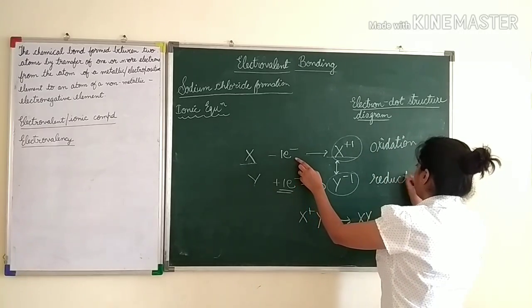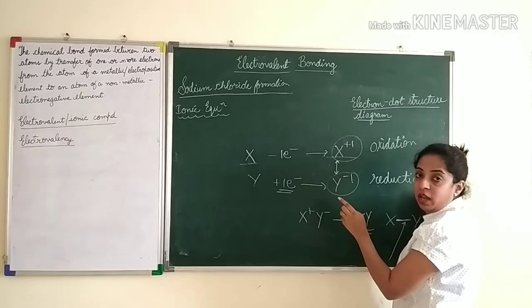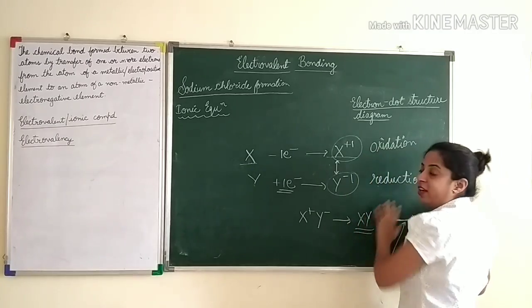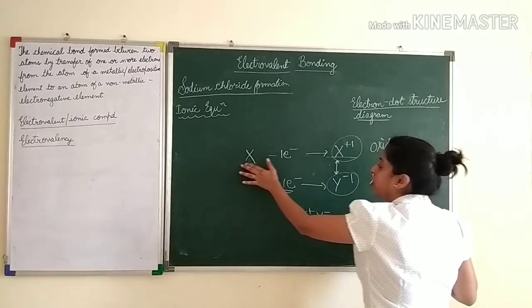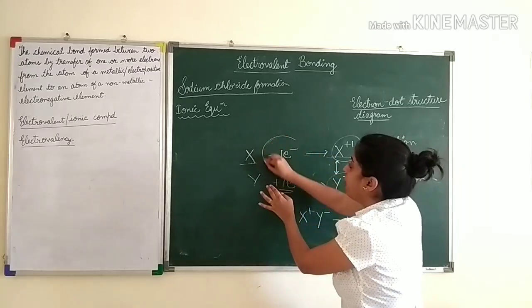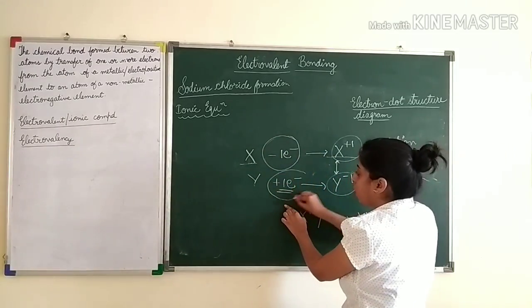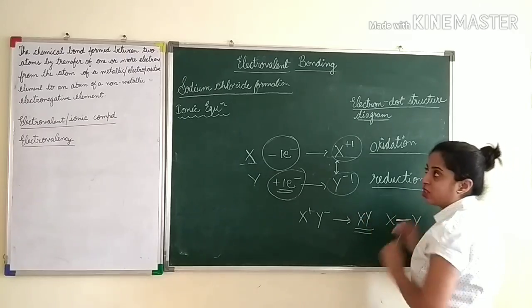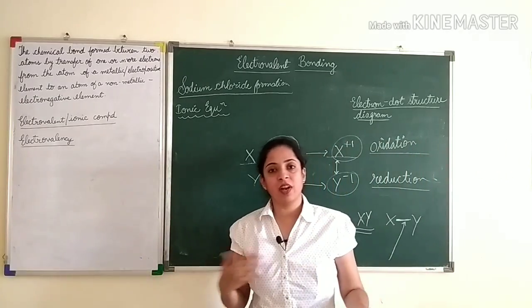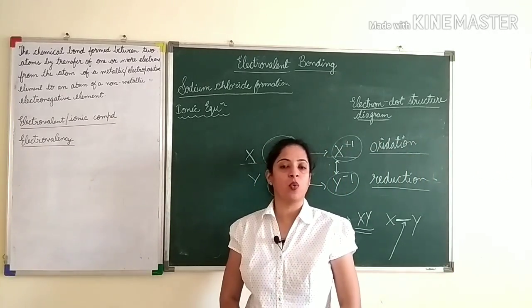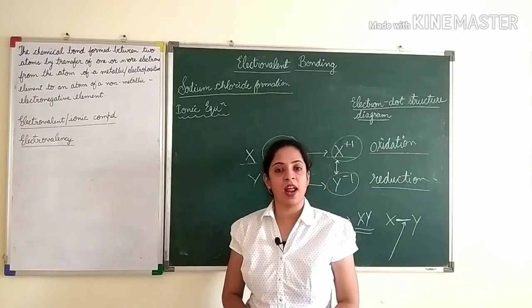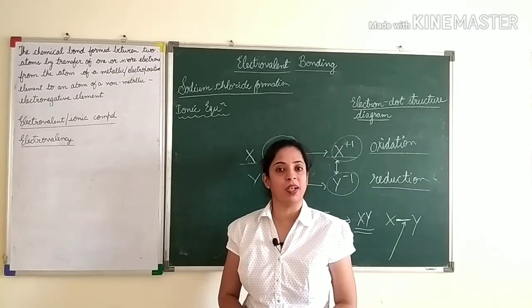So you should always remember, in the formation of electrovalent bond, there is a redox reaction happening. Metal loses electron, and when loss of electron is there, oxidation takes place. When gain of electron is there, reduction takes place. So, during transfer of electrons in formation of an electrovalent bond, oxidation and reduction reactions take place simultaneously.